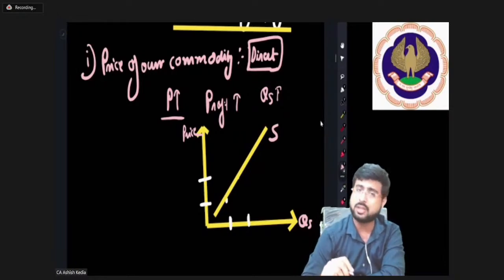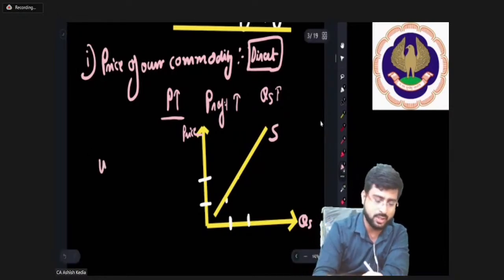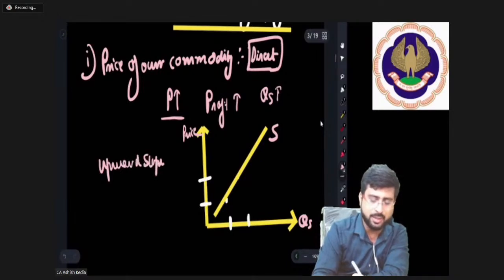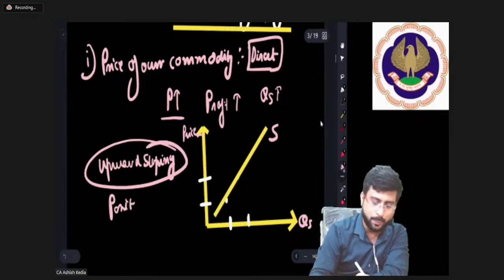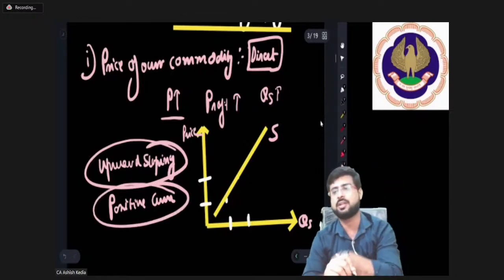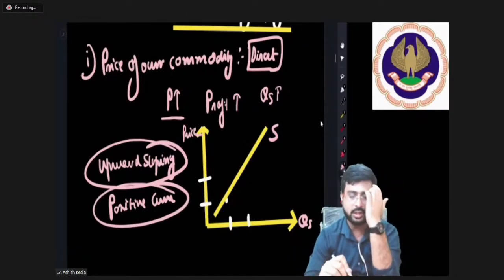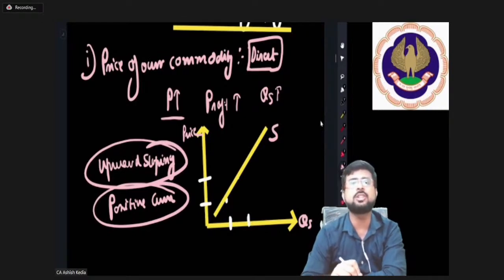So yes, is it upward sloping? Yes, it's upward sloping. Everybody, yes. It's also called a positive curve or a positive sloping curve. So both the words are absolutely correct in this perspective. In this regard, both the words are absolutely clear. So number one is price of own commodity.